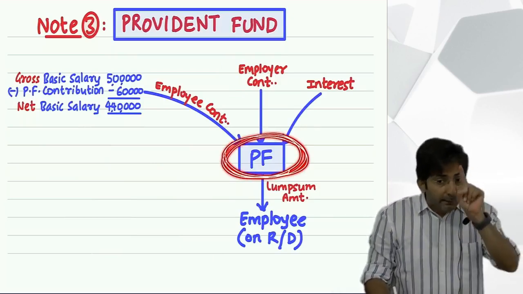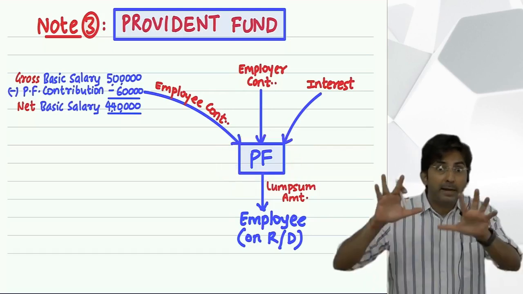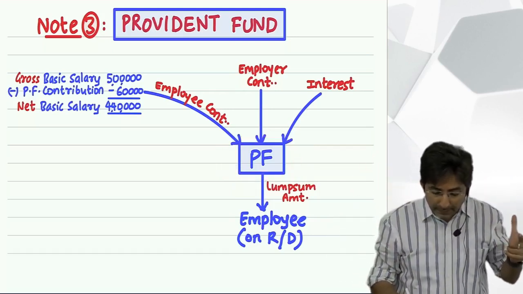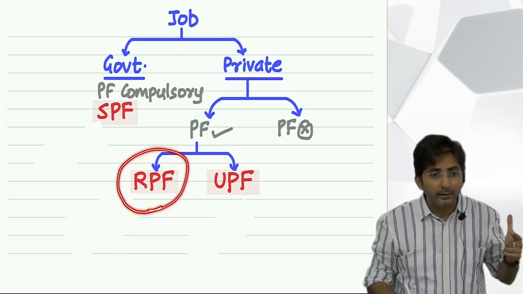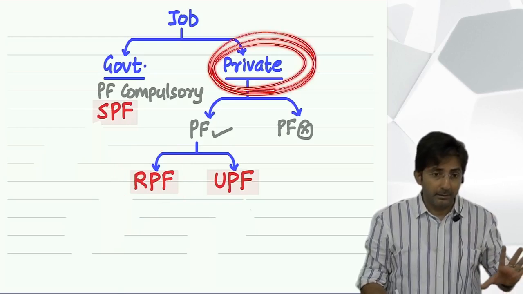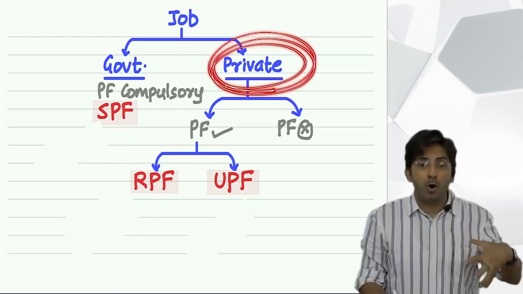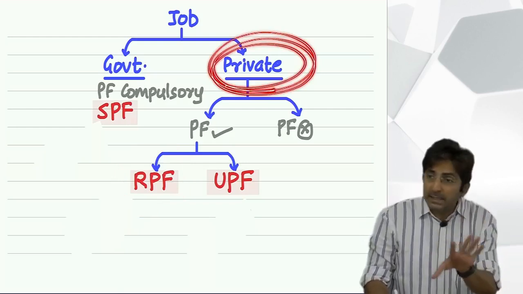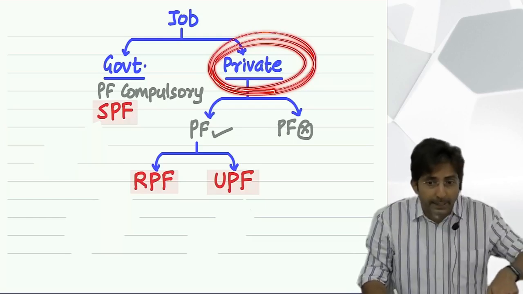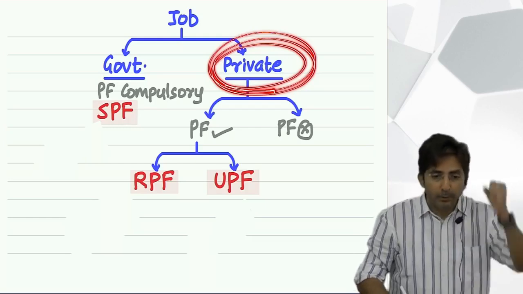If it is invested as per government's directions, then it becomes a recognized Provident Fund. The Provident Fund is of the private sector, but if the private sector boss invests it as per the directions of government, the Provident Fund will be recognized.